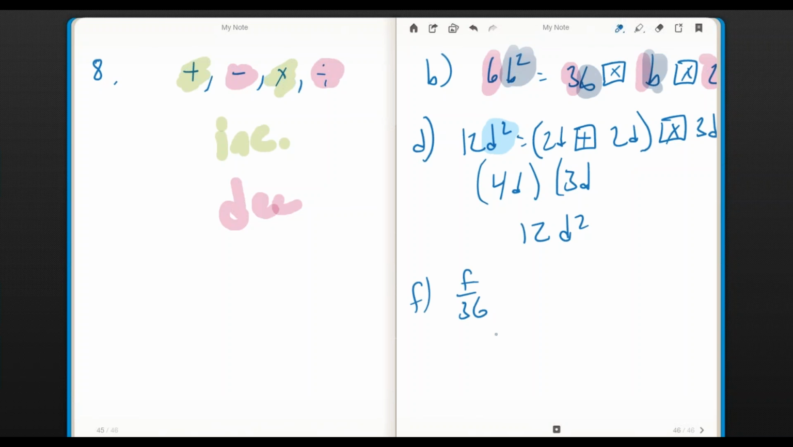This problem, letter F, tells us f over 36 is equal to f, and do what to get 36, and that's simply division. I always say a fraction means division, and so when you're trying to solve something that's a fraction, make sure you know that you can divide those two numbers and be in good shape.